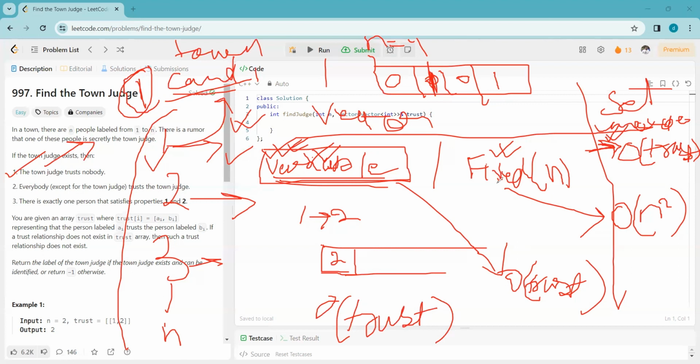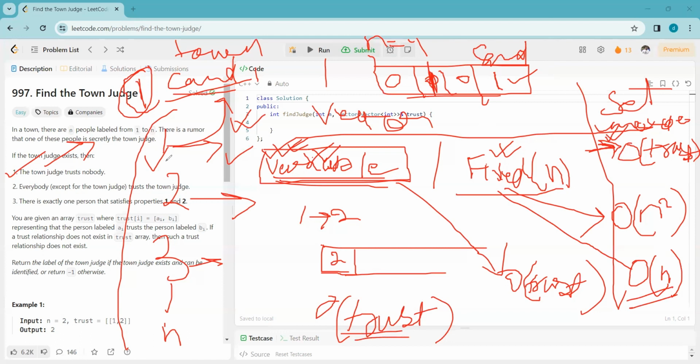And if we have a fixed vector of size n cross n as a map, then we can directly check for that candidate location. Suppose this is the candidate location, whether the value is set or not. For each person, we can check in O of 1 time.